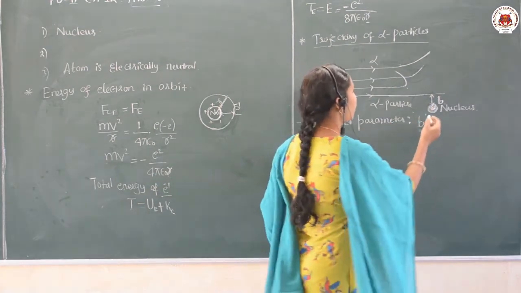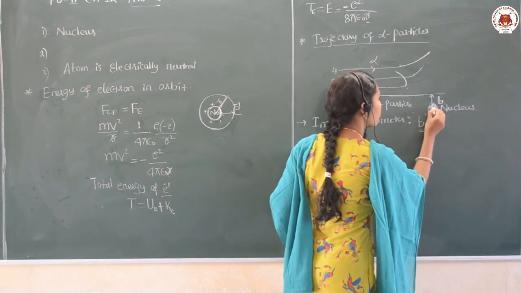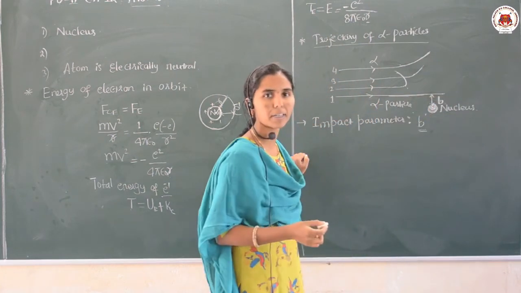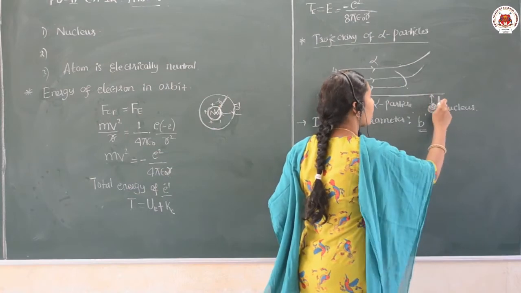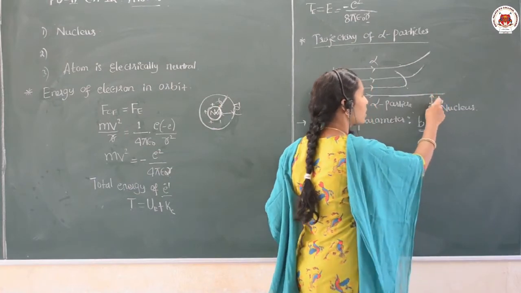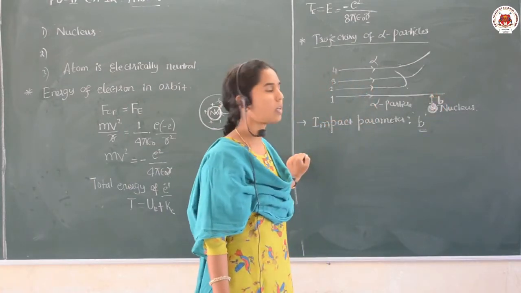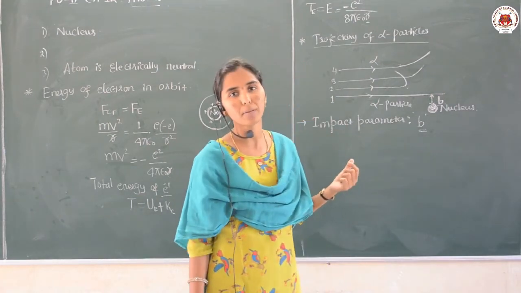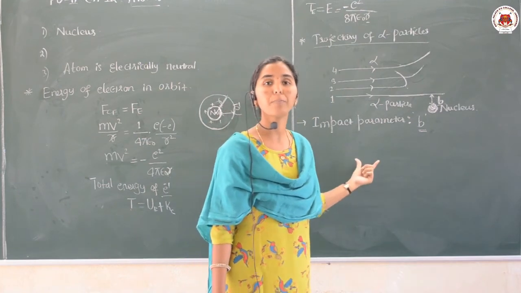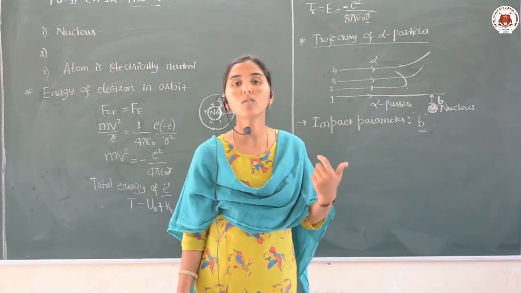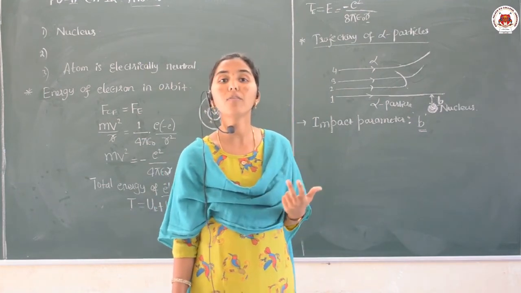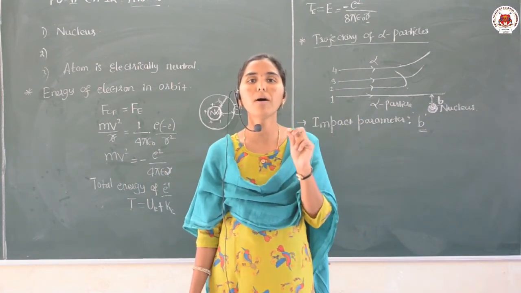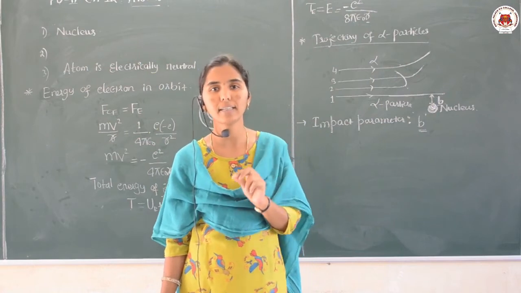You can see here is the center of the nucleus, and this is the incident path of the alpha particle. Between these two there is one perpendicular distance. That perpendicular distance we call the impact parameter. And this impact parameter can tell us about the alpha scattering, that is, how much angle the alpha particles can be scattered.